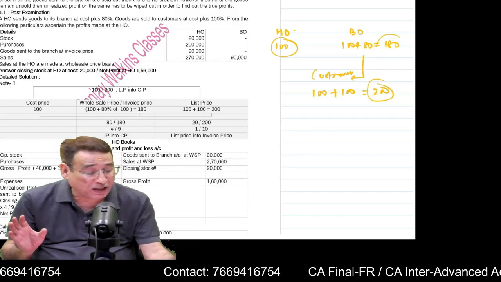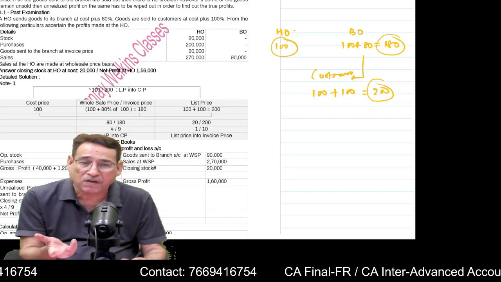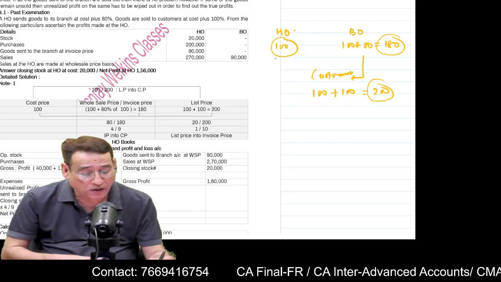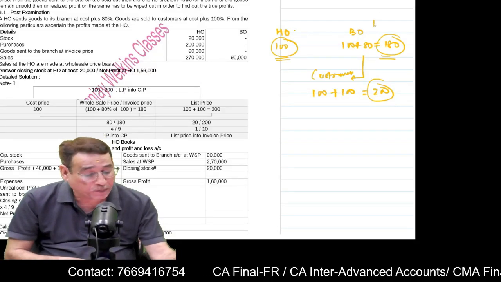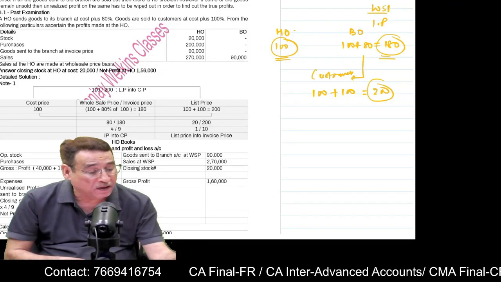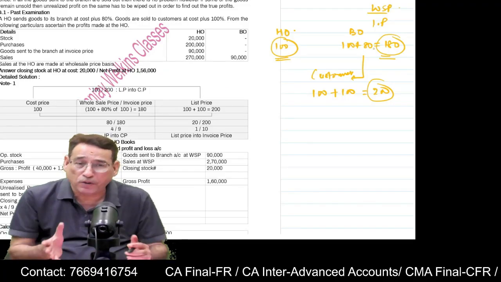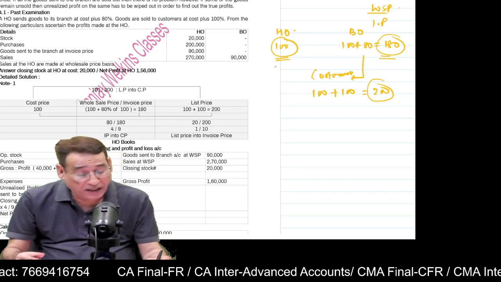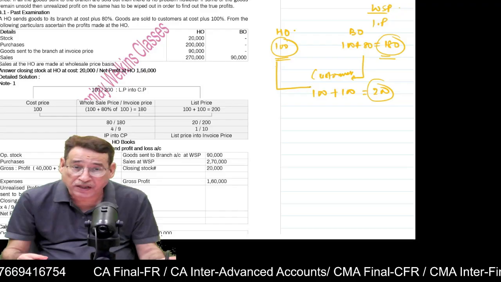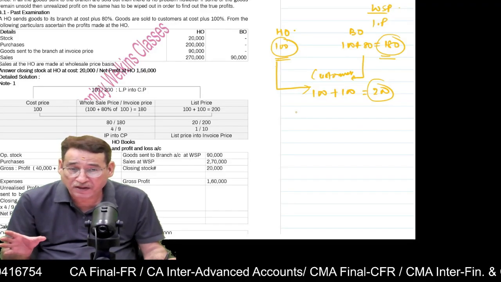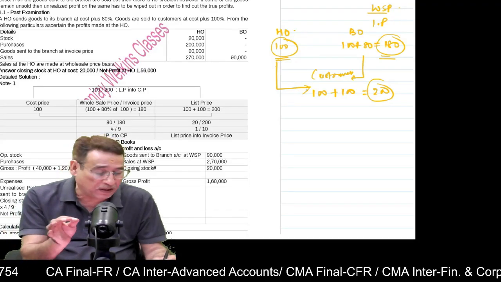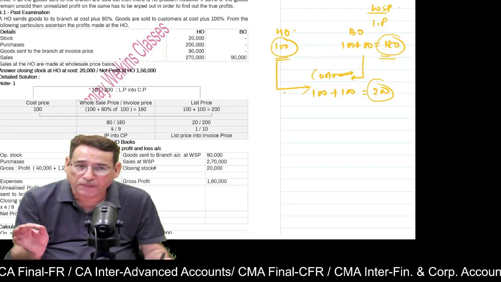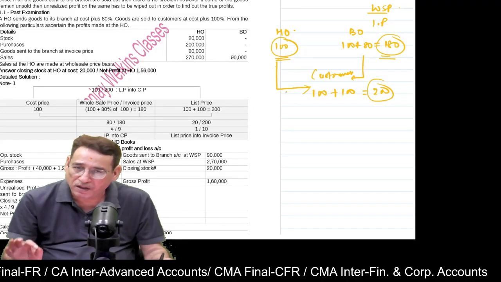Now in this question there are three prices, and generally under wholesale branch system or under catalog price questions, we come across three types of prices. One, cost price. Another one is invoice price, also known as wholesale price. But how will we come to know that this question is related to wholesale price? Because under these questions you will be given that head office is also selling the goods to the customers. If it is given in the question that head office is also selling the goods to the customer, then that means the question is related to wholesale branch system. Is it clear to you?